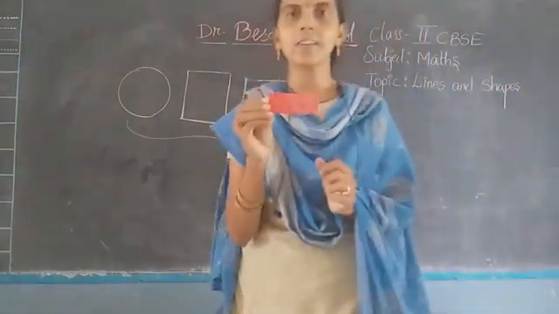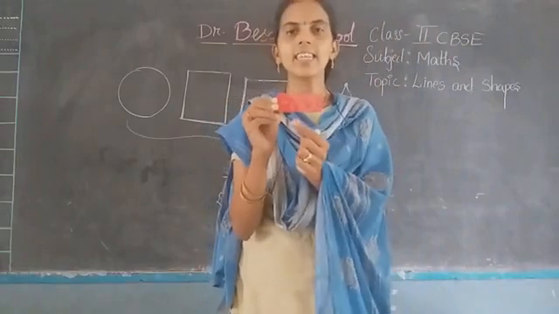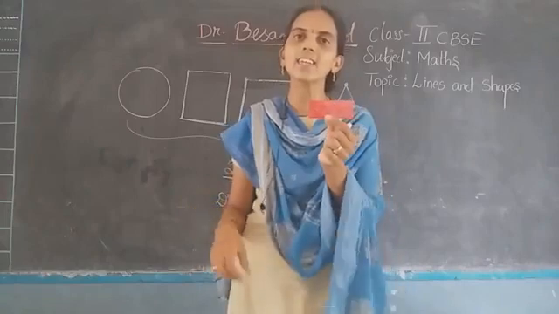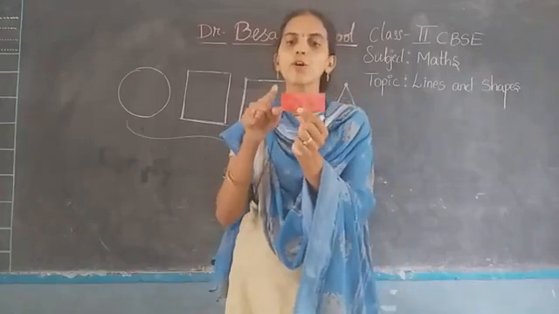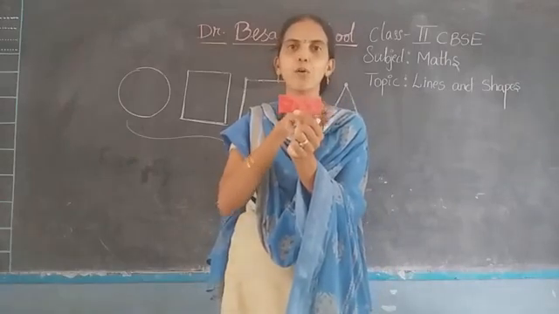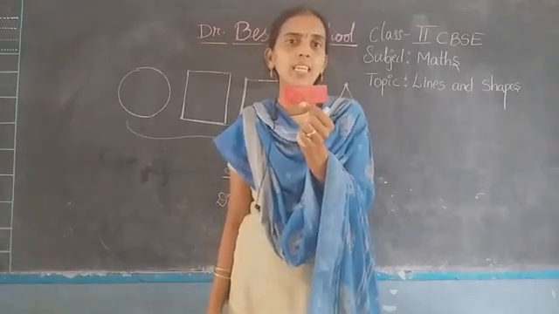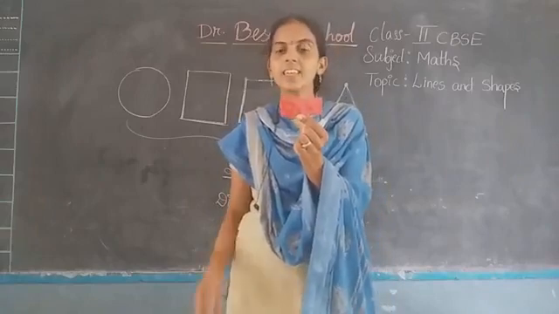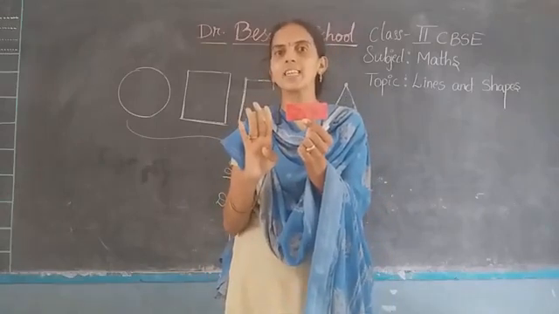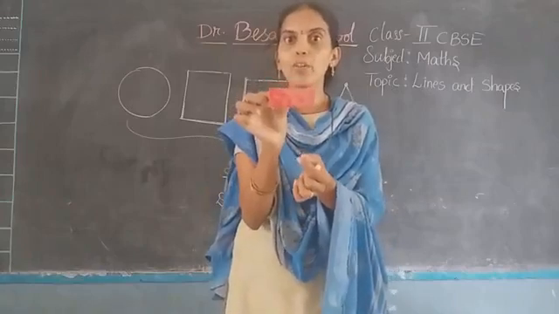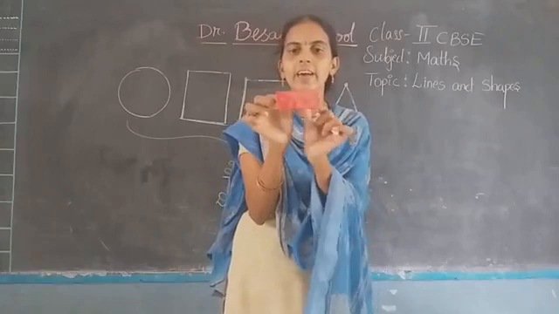Now see this picture. Which figure is this? Yes, this is a rectangle. How many corners does a rectangle have? Yeah, 4 corners. 1, 2, 3 and 4. You tell me how many sides are there? I'm asking sides. Yes, it has 4 sides. In this rectangle, only the opposite sides are equal.